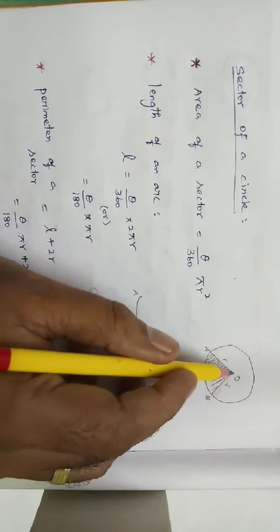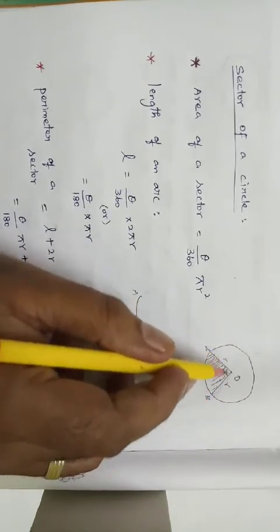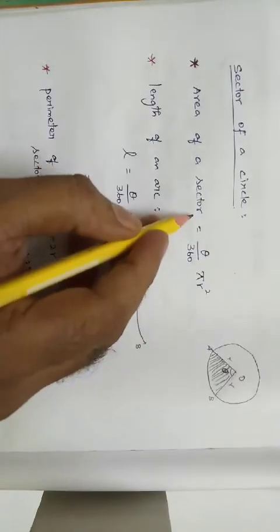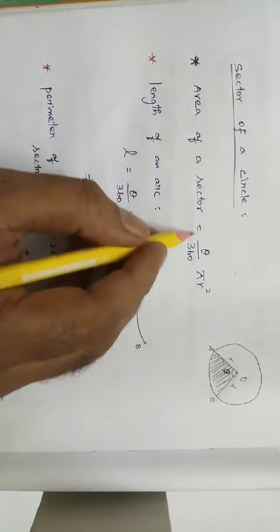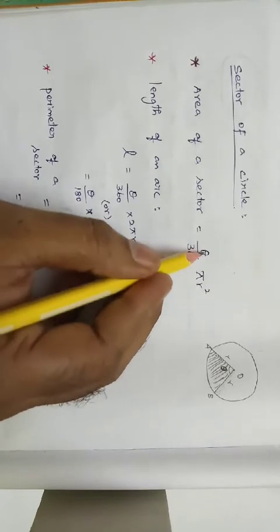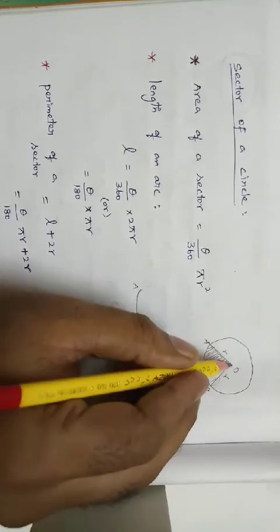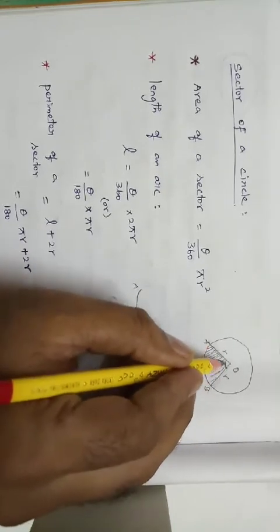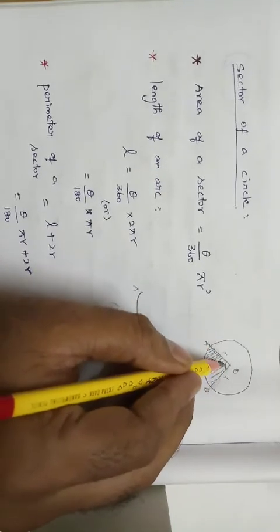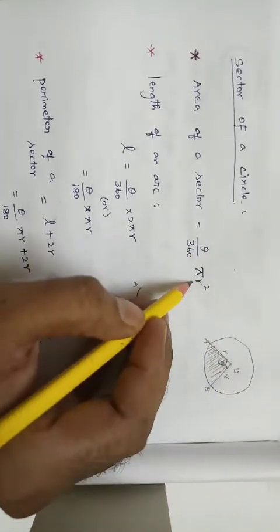A sector is nothing but a circle that has been divided by two radii. The area of a sector is equal to theta divided by 360 into pi r square. Theta is the angle in between the two radii. Theta divided by 360 into pi r square.